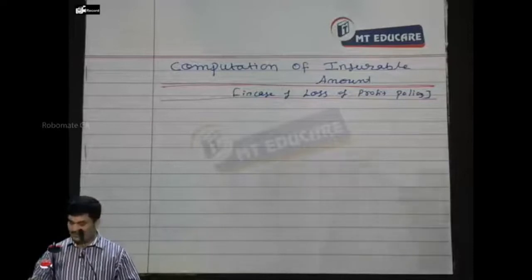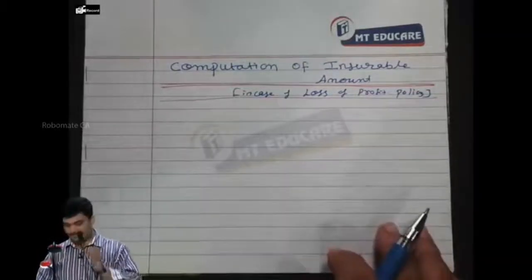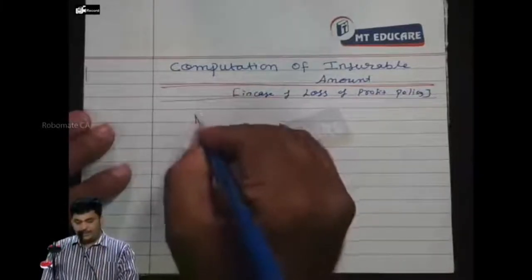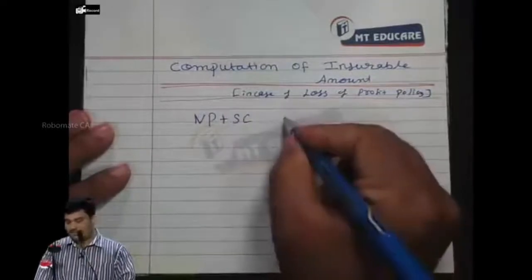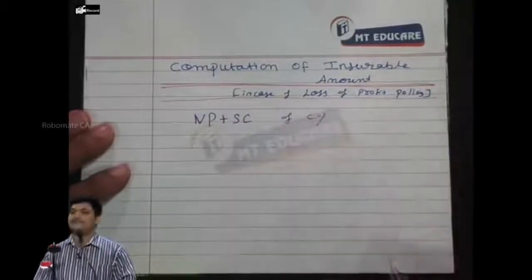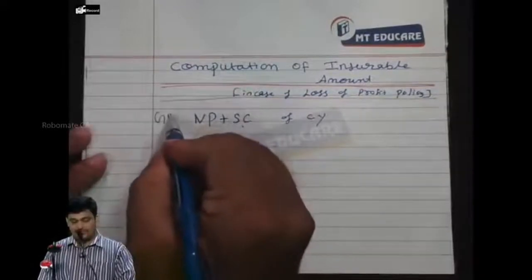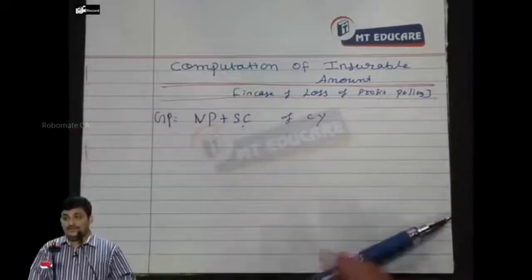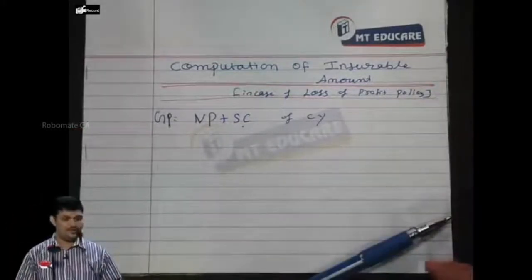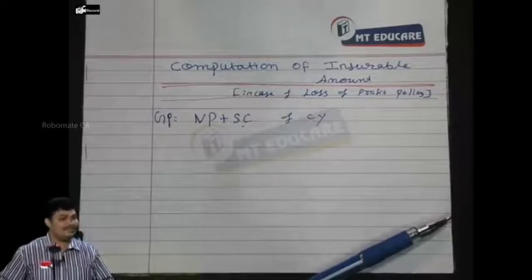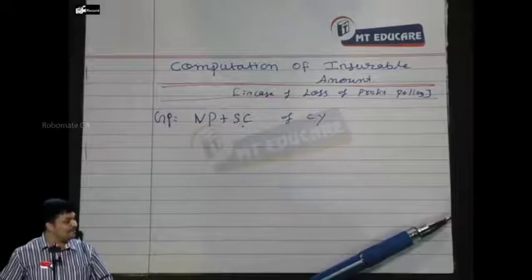Clear? So what we need to understand is that we need to identify the net profit and standing charges of the current year. And this we together call as what? Gross profit. This need not be the correct gross profit which you arrive at in a trading account, because you may also have variable cost which we don't insure. We insure only fixed cost.